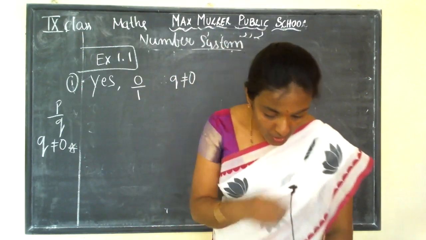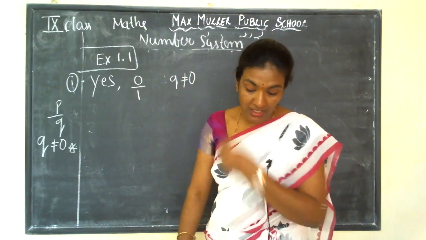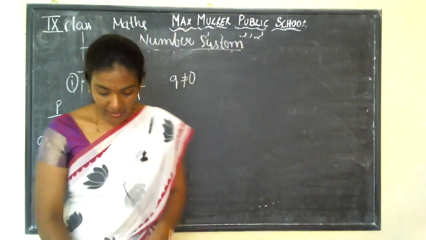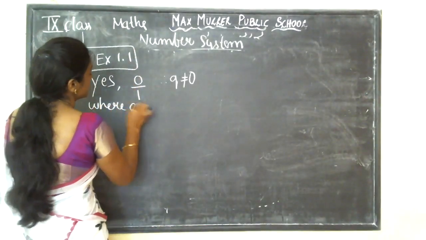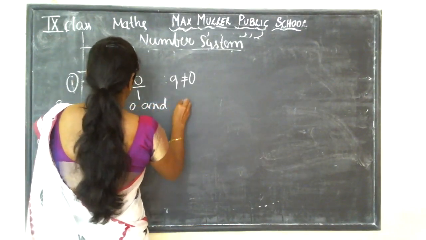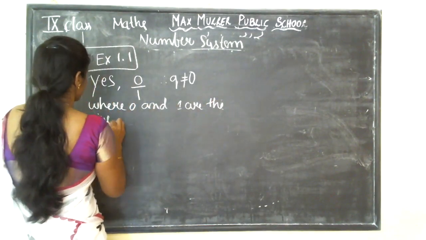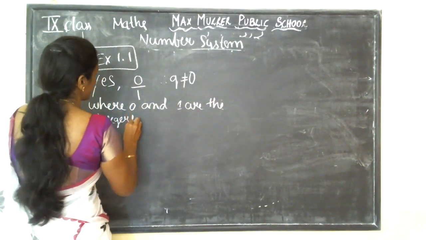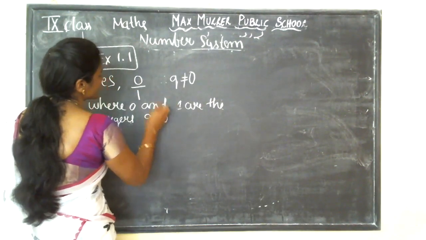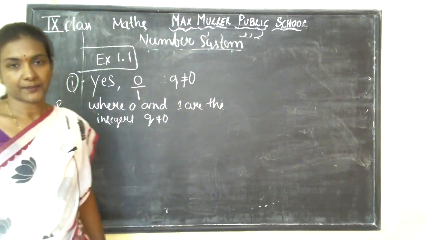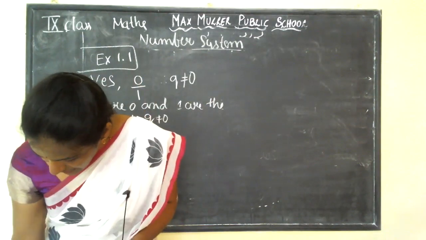Yes or no? q is not equal to 0 and this is a rational number where 0 and 1 are integers. Yes or no? 0 and 1 are the integers and q is not equal to 0. So it is a rational number. Okay. Next is,